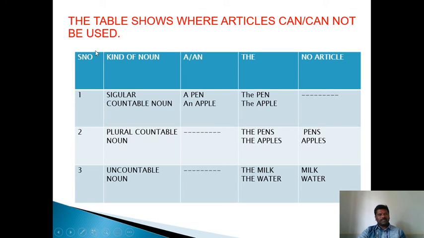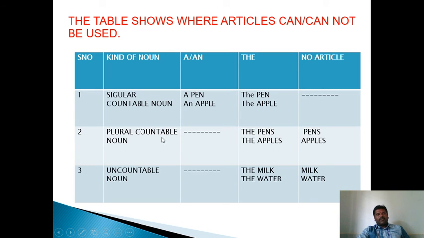Singular countable noun, serial number, kind of noun, indefinite article, definite article, no article. Singular countable noun: a pen. We never use singular countable nouns alone. We use a or an before a singular countable noun: a pen, an apple. We use the before a singular countable noun: the pen, the apple. We never use no article before a singular countable noun. What I want to tell you is singular countable nouns cannot be used alone, without articles or determiners.